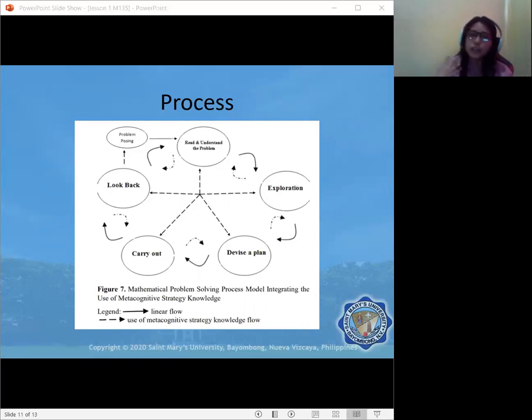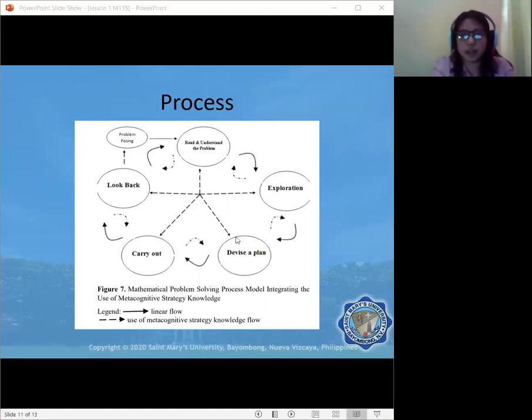And then we execute that plan, so we carry out. And then, of course, we have to check back. So in checking back or looking back, we have to go back again to the problem to see if our solution is the correct solution for the problem. Or it can even create another problem, and that is problem posing.